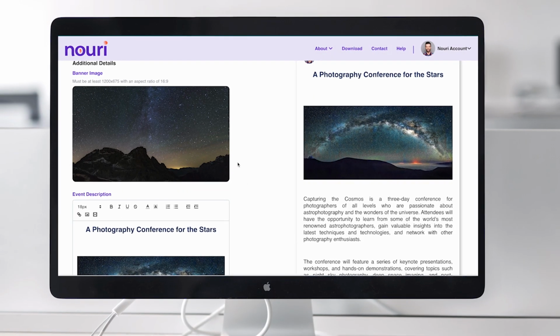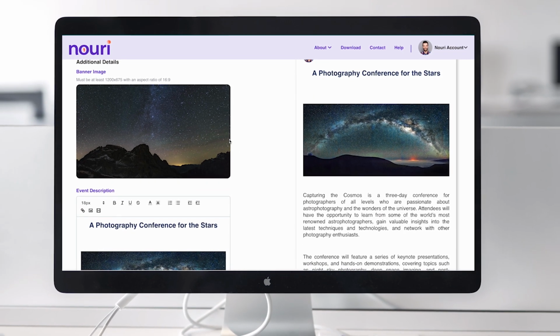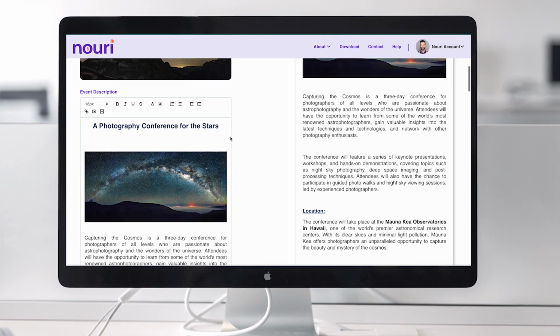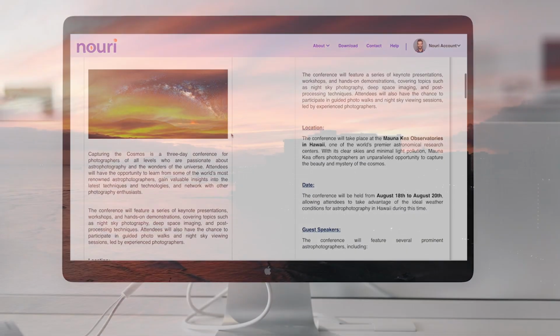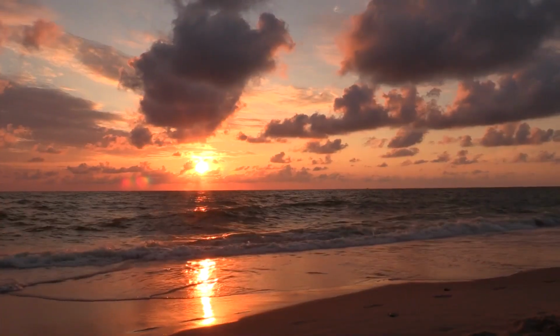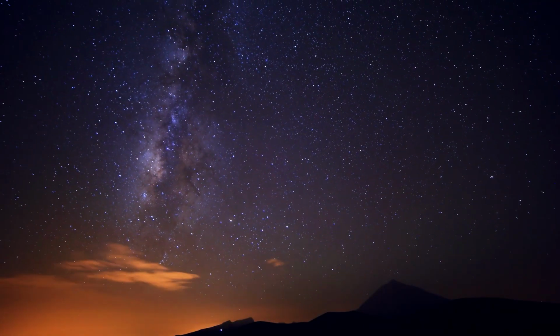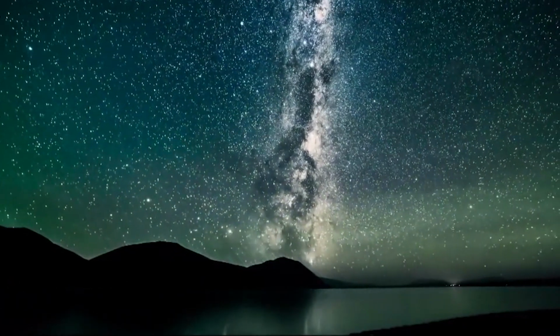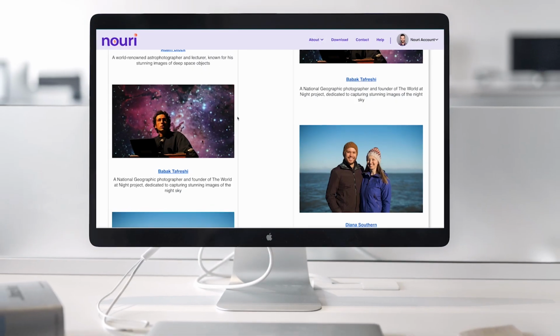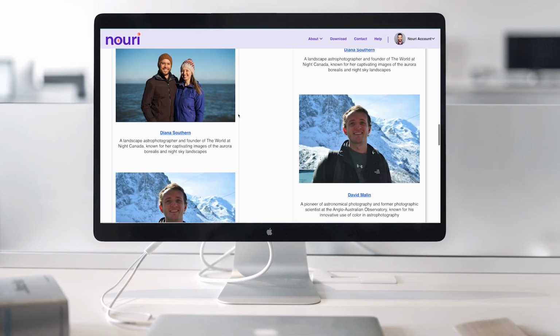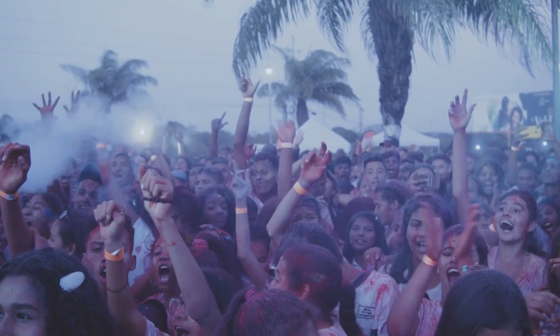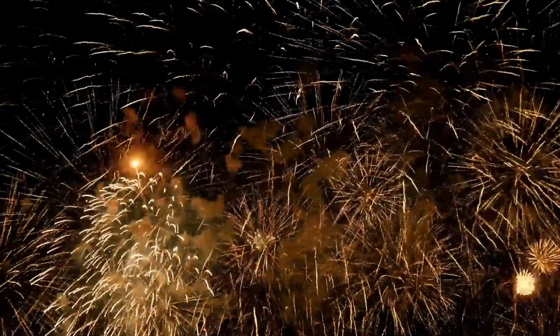As you tailor the event's description, aim to provide an abundance of information. Include an attention-grabbing tagline, and add trendy cover images that encapsulate the event. These visual cues are important in conveying the event's spirit to potential attendees. As you can see here, we added a robust description of our event with each speaker and their background. Structure your description uniquely to your event, and always remember that clarity is key.